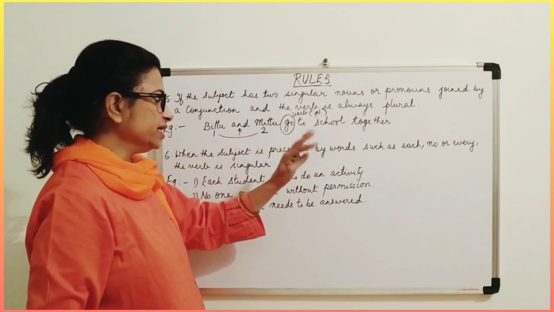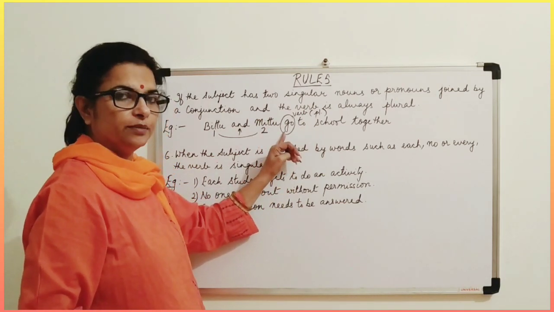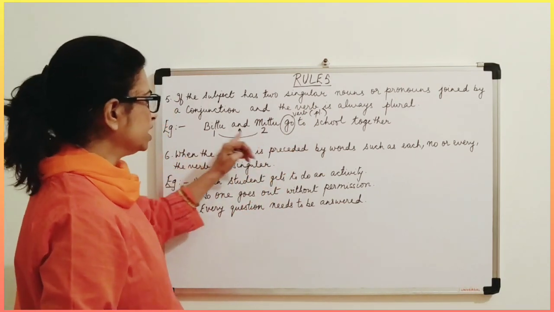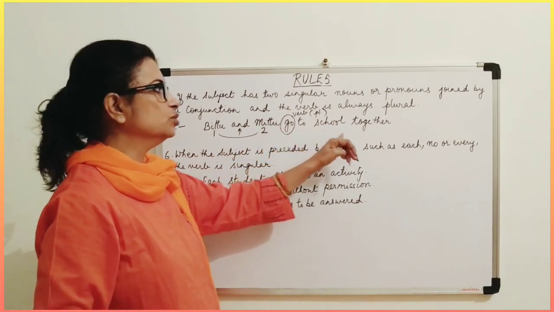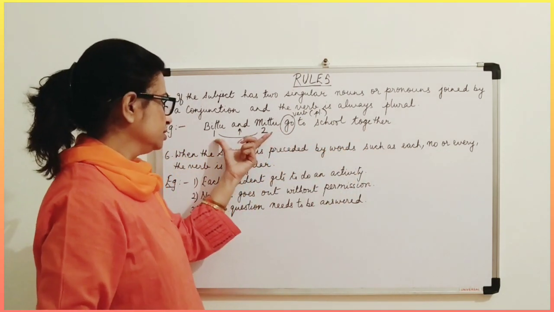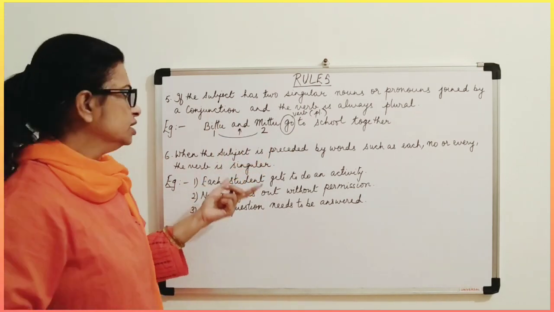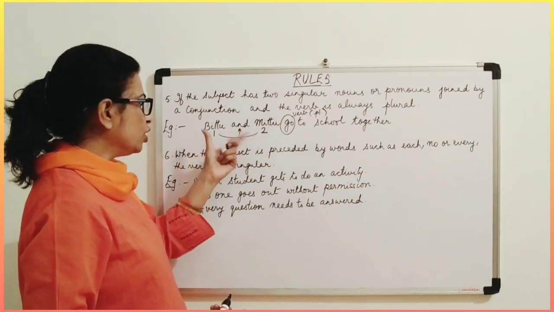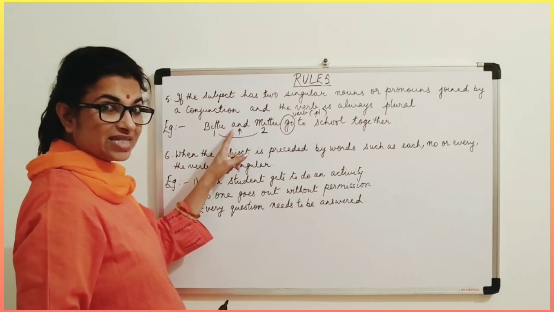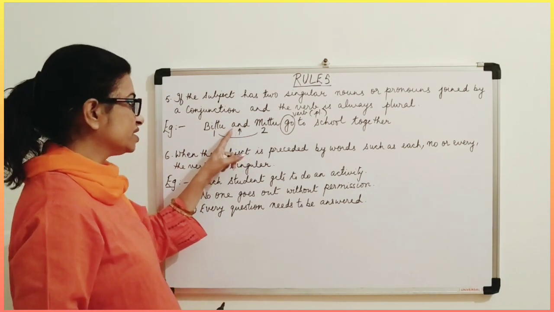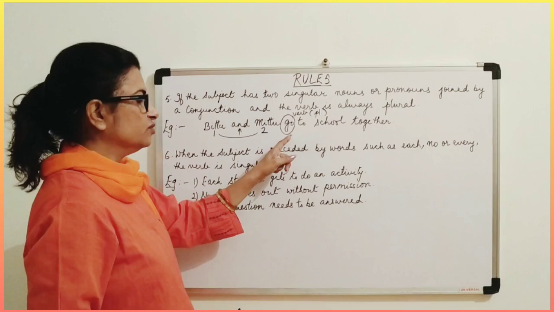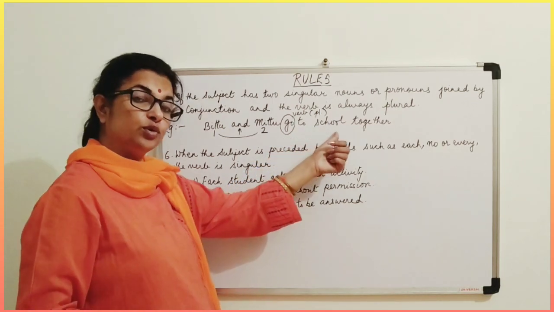When there is no es, now it is a plural verb. Okay? So Bittu and Mittu go to school together. So when two subjects, or they can be pronouns also, or two nouns, when they are joined with one conjunction, that is and, the verb goes in the plural.